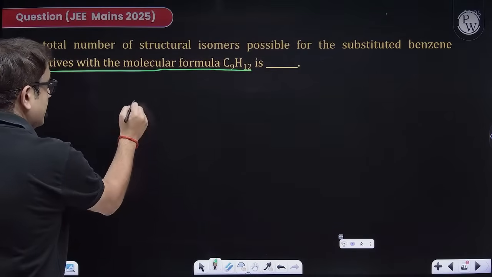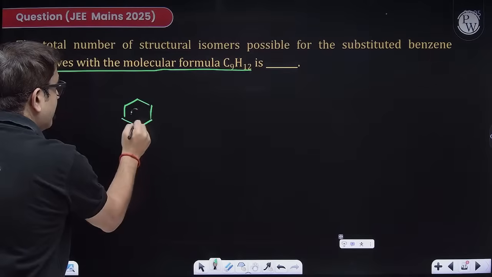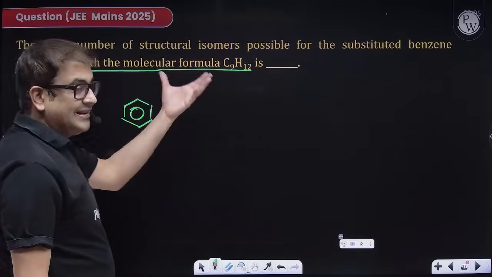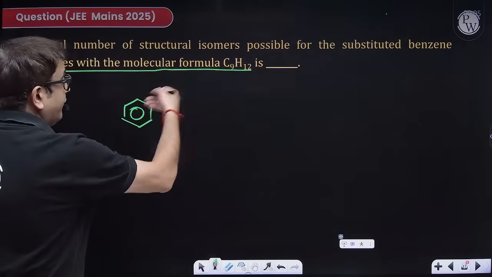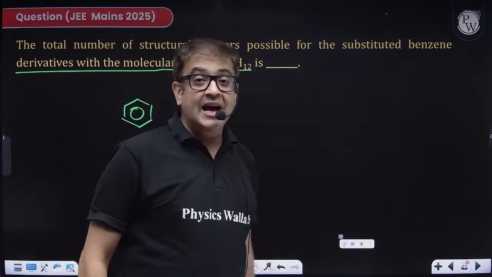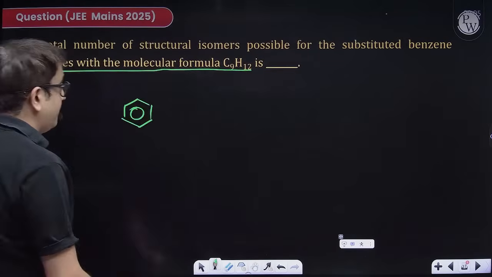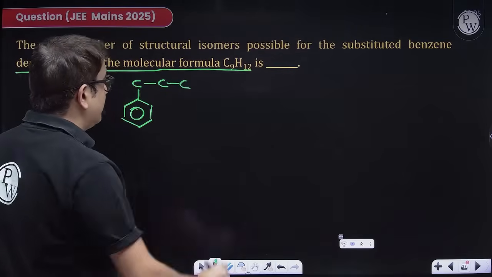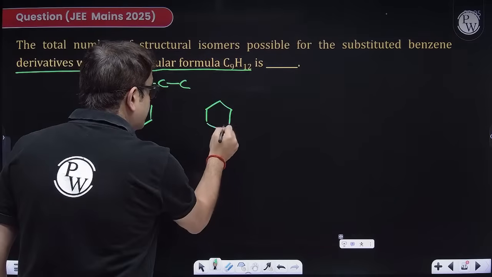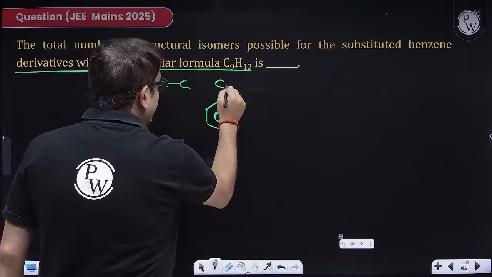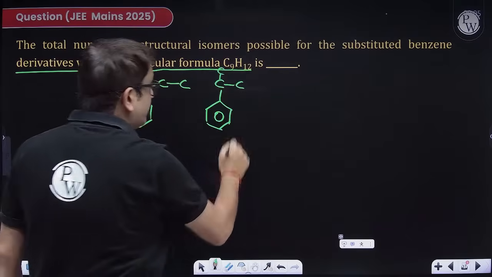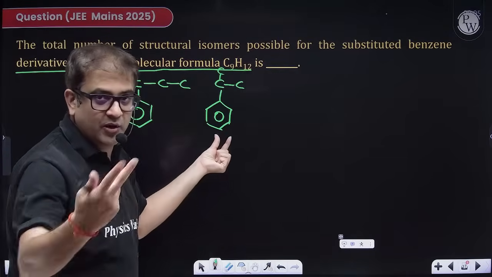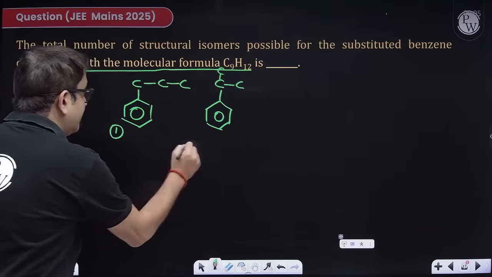So that means it is definitely having a benzene as its word root, as its component. If 6 carbons are used, how many carbons are left? Sir, 3 carbons. So what is the possibility? Sir, if 3 carbons are together, then it can be a normal propyl group, but you have to think of all the possibilities. If 3 carbons are there, then it can become cumene also, which is isopropyl. So benzene at first carbon, at second carbon, third I will not put because it will be the same. So these are my 2 possibilities.